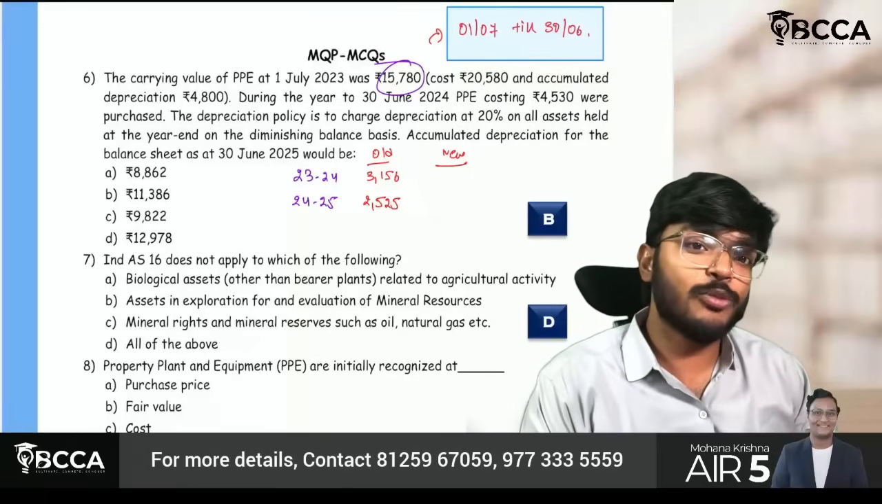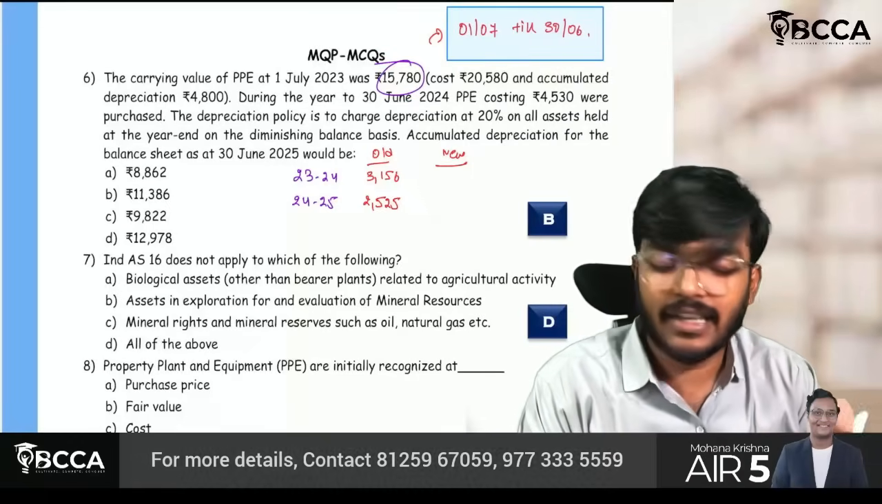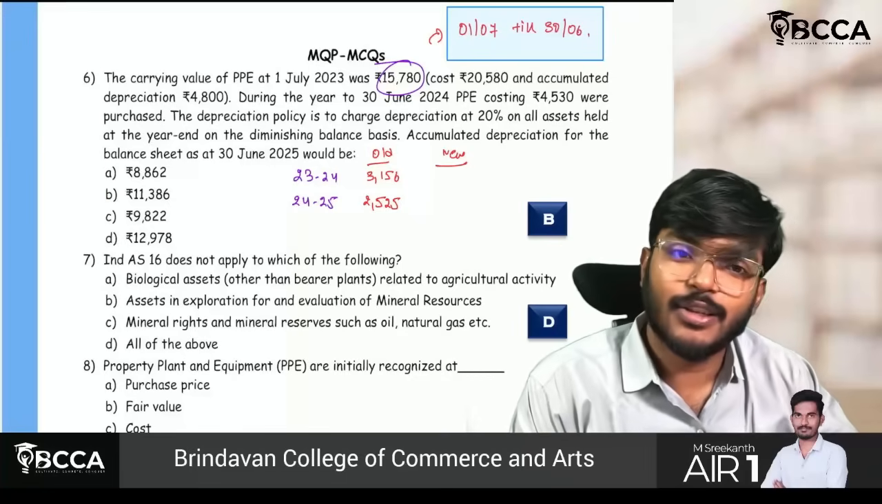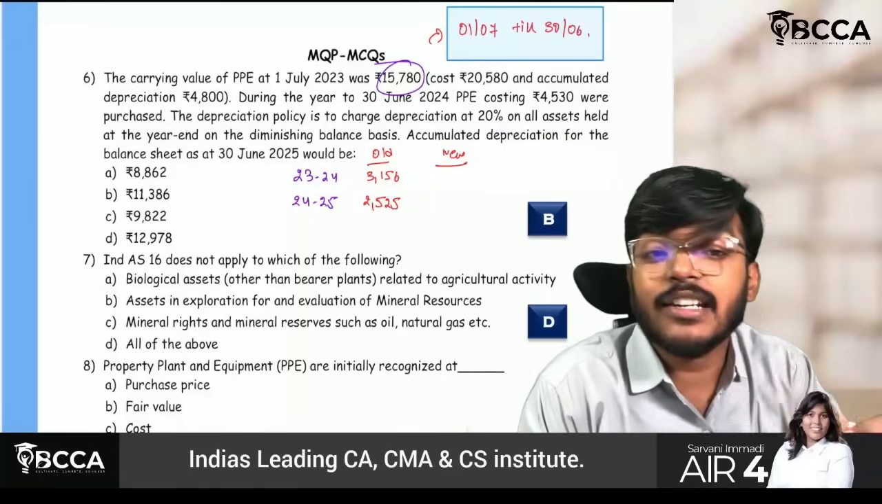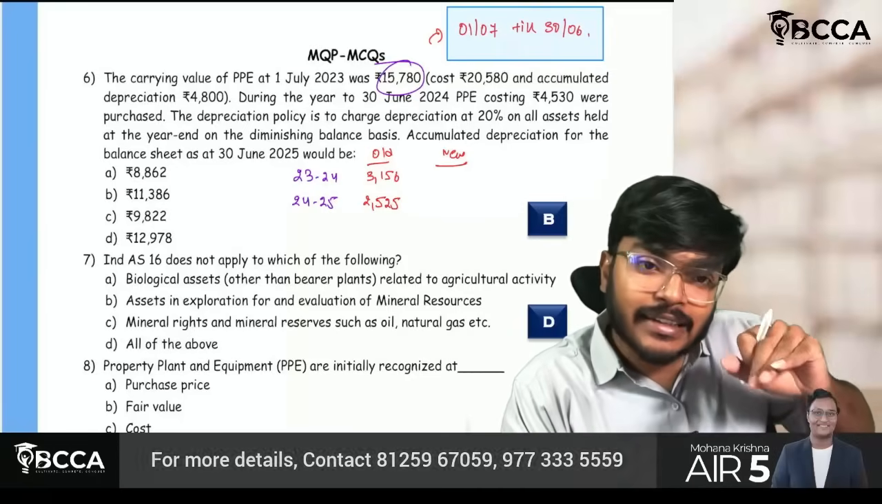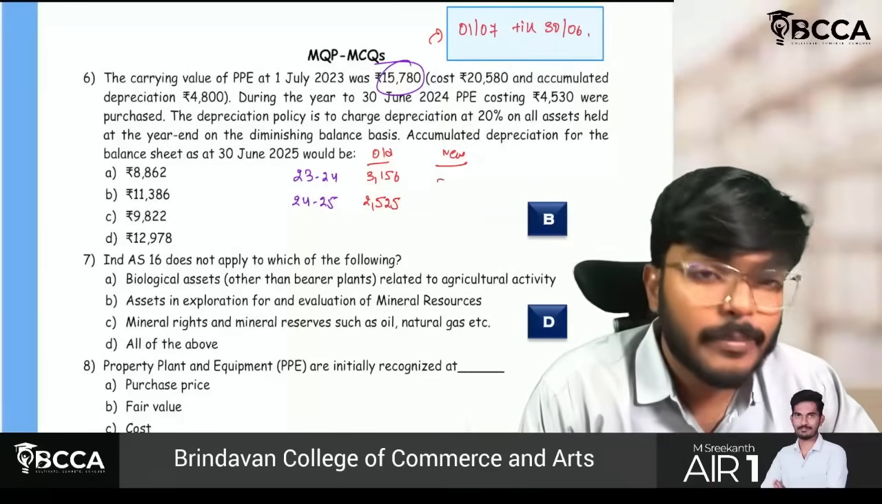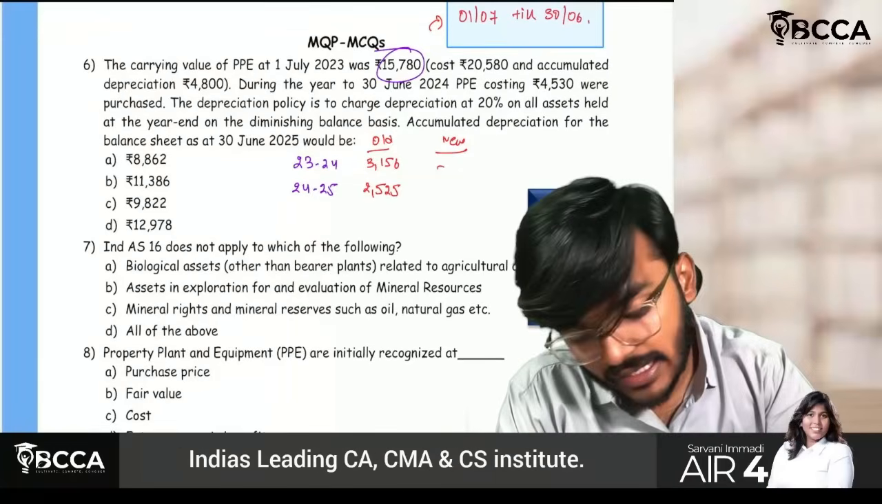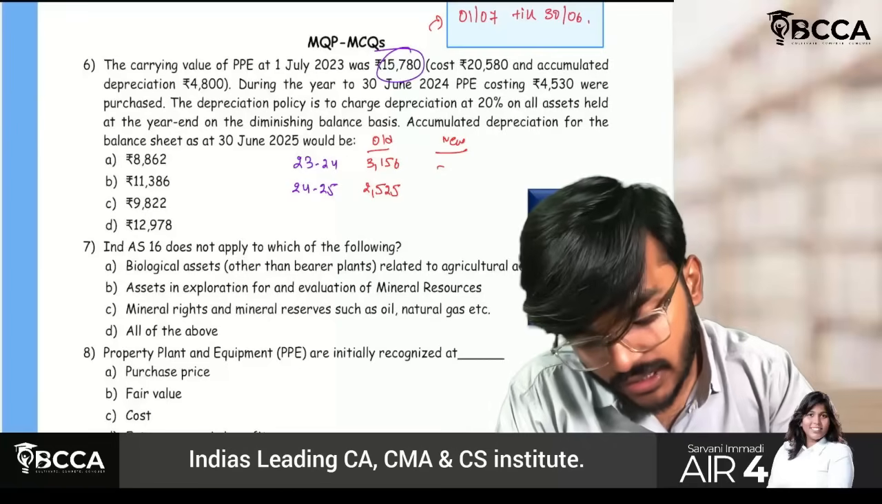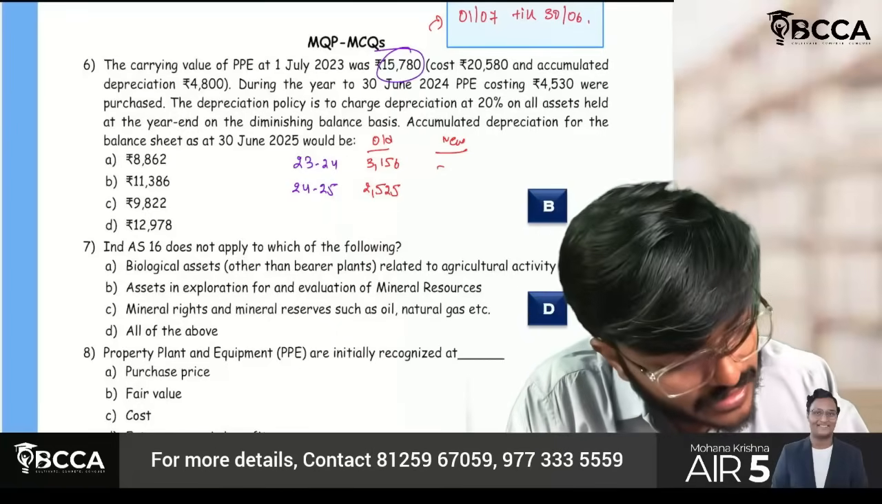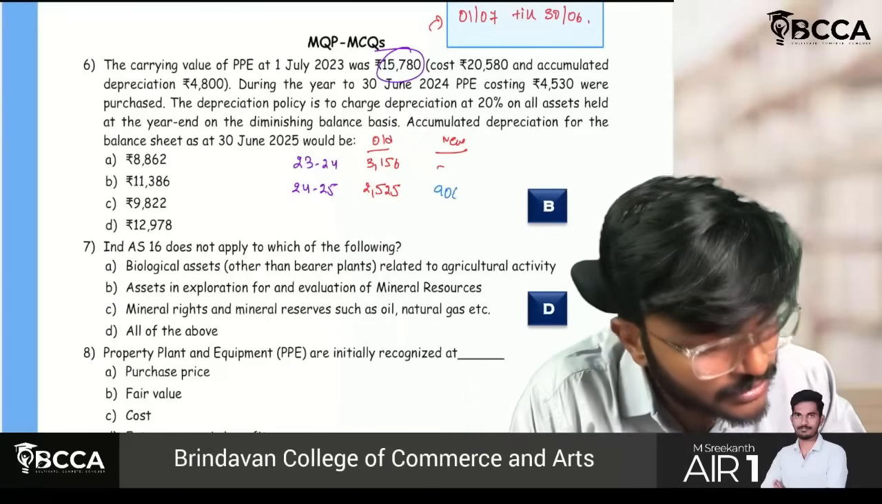Just assume if it is purchased at the beginning of year, I think options will not match. So I can't do anything. I have to assume asset should be purchased at the year end. If it is purchased exactly at the year end, in this year, I will not get any depreciation. But for the next year, I will get depreciation. Yes, sir. 4,530 into 20% if I do, I will get 906 as depreciation.